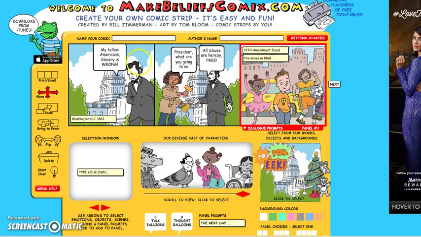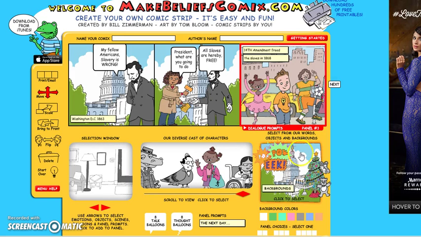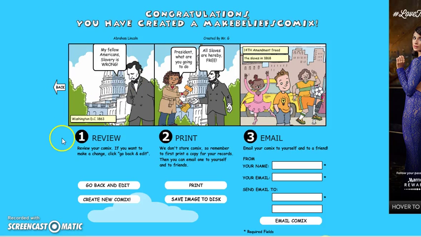Okay. All right. So the last thing we're going to do is we have our comics, and now you're going to have to play with this. You can make all sorts of different colors, backgrounds. Objects. There's an Easter bunny. So you can really have some fun with this. So we're going to name our comic now. Lincoln and Mr. Greenwood. Mr. G is fine. And now we're going to print it or email it.